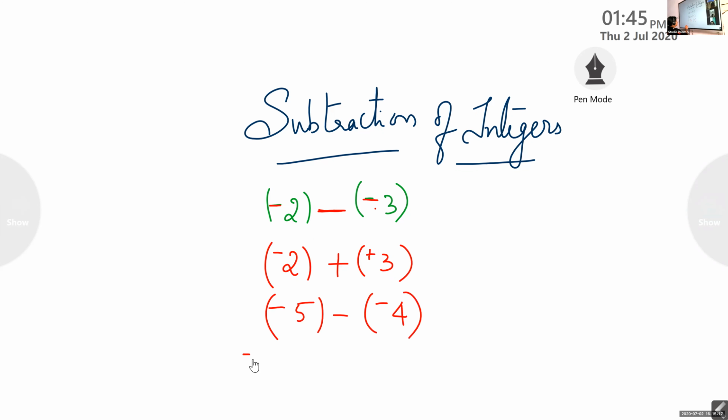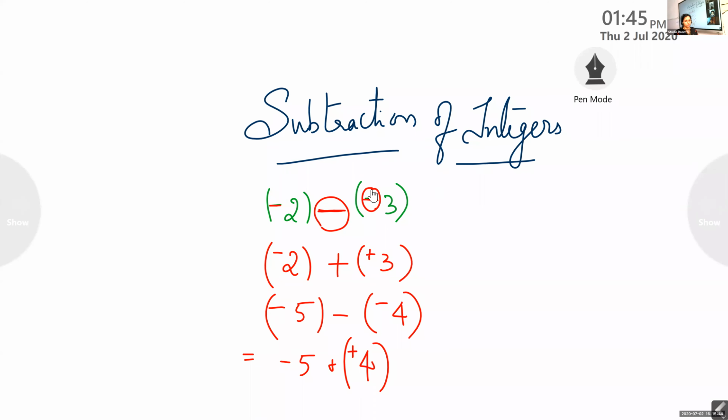Okay. So how will I write this? Negative 5 plus positive 4. One important thing: always you cannot think about these rules and all. So you have to apply some tricks. What you have to do is just see this. If two negatives come, it is positive.